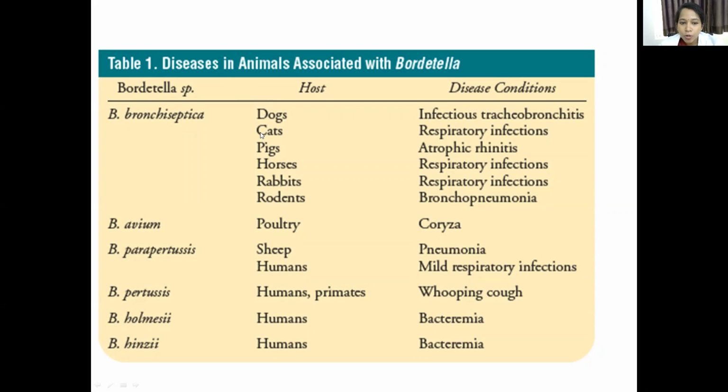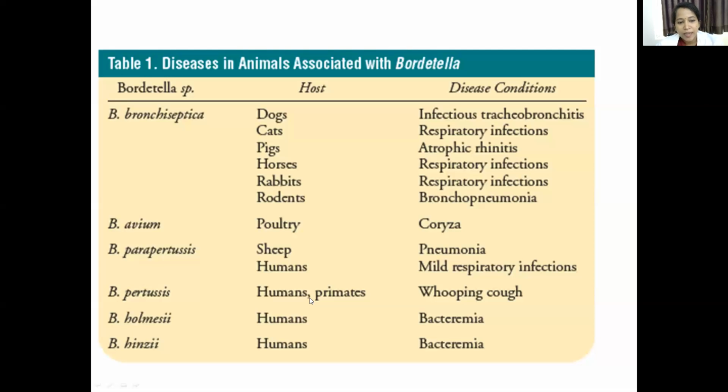It also causes atrophic rhinitis, and in pigs and cats, it causes pneumonia. So Bordetella bronchiseptica is a pathogen of domestic animals, but Bordetella pertussis is for humans.